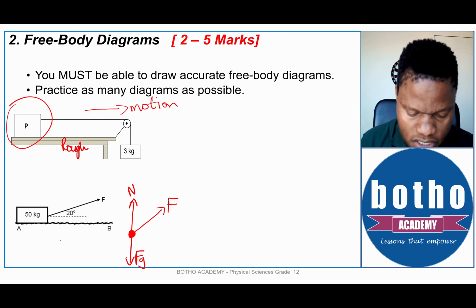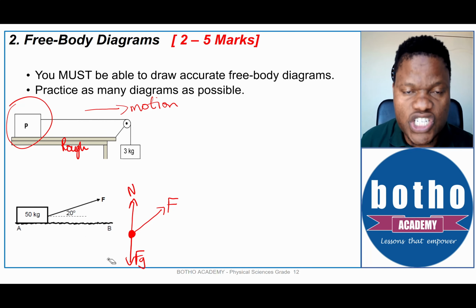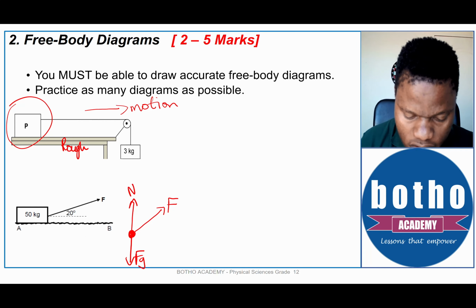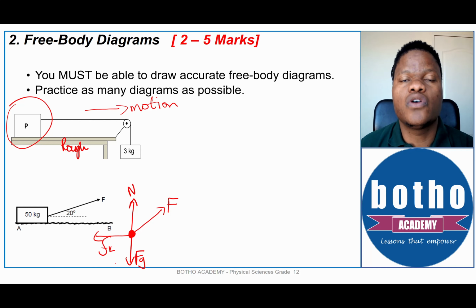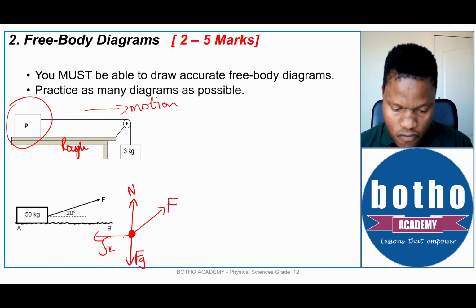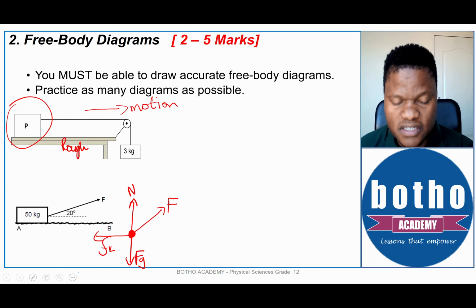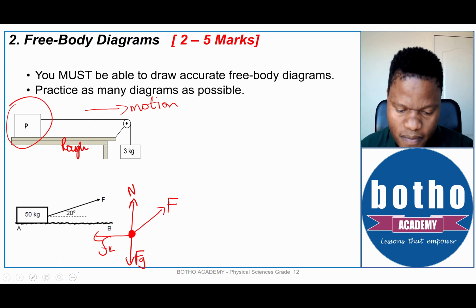And assuming that the direction of motion is to the right again, it means our frictional force, because this is a rough surface, would be to the left, kinetic friction, if the object is moving. If the object is not moving, then the Fk there would be written as Fs for static friction. Right, now before I move further, I need to emphasize the issue of calculations versus just drawing a free body diagram.